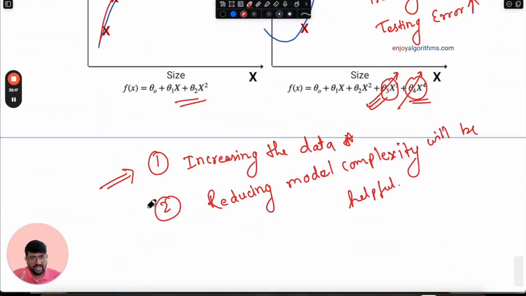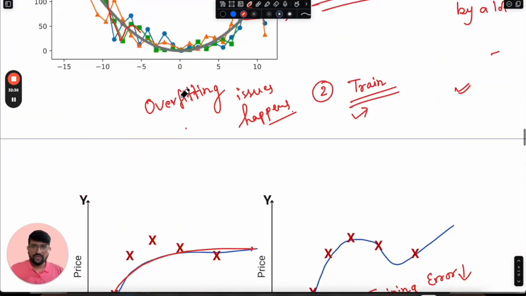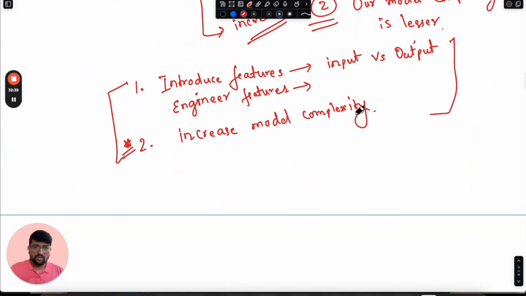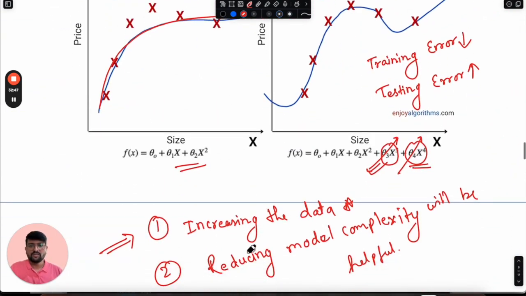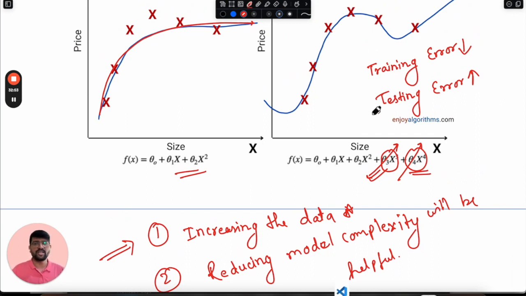So this is a very important question for machine learning interviews. They ask, if we try to increase the data, whether it will solve the underfitting problem or not. Definitely it will never solve the underfitting problem, but it will solve the overfitting problem. So there are two scenarios. In the underfitting scenario, we want our model to be more complex so that it starts finding the relationship between input and output features. But in the overfitting scenario, we want our model to be less complex so that it does not learn too much from the training data and fail to generalize on the testing data itself.